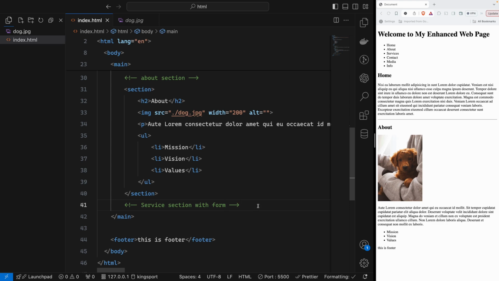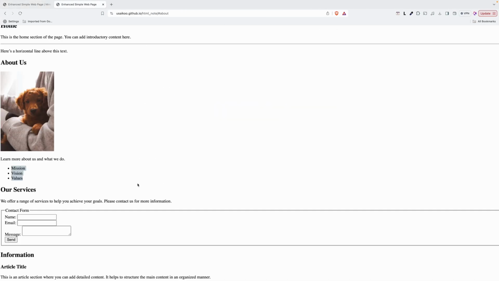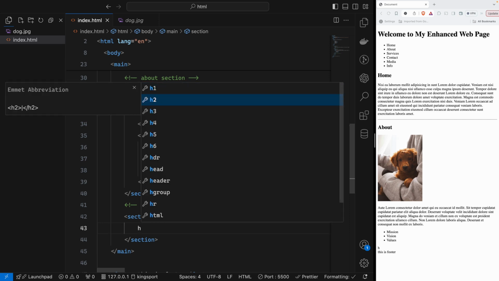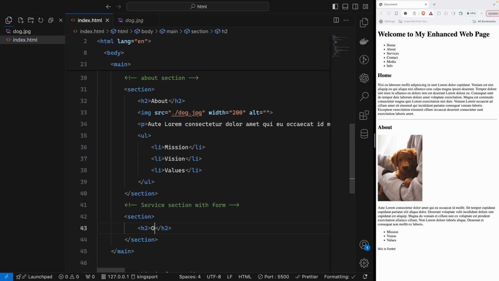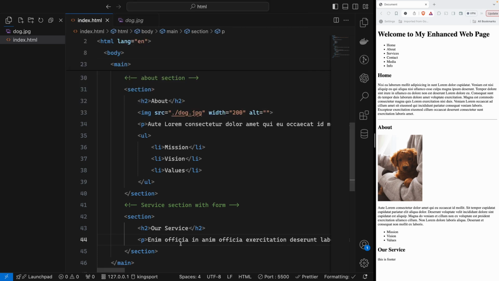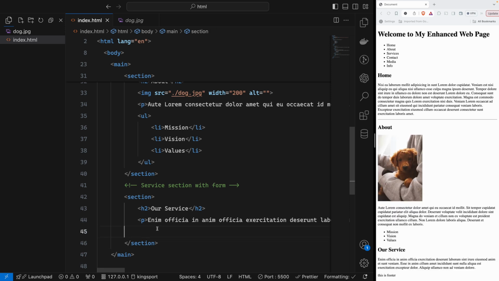So at this time, we will write the form. Here we have form. Okay, so we will write that one. So section tag, inside the section tag, I will create the heading. So every section will have a heading. Let's say our service. So this will be our service heading. Then I will create another P, so inside P, we will put the lorem, inside a paragraph. Then after that, I will create a form under the P tag.